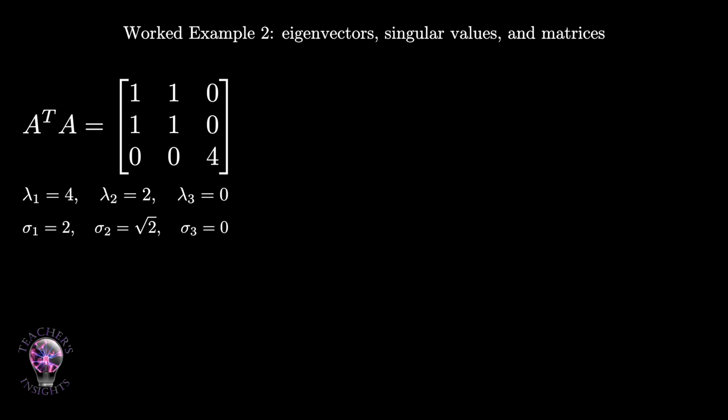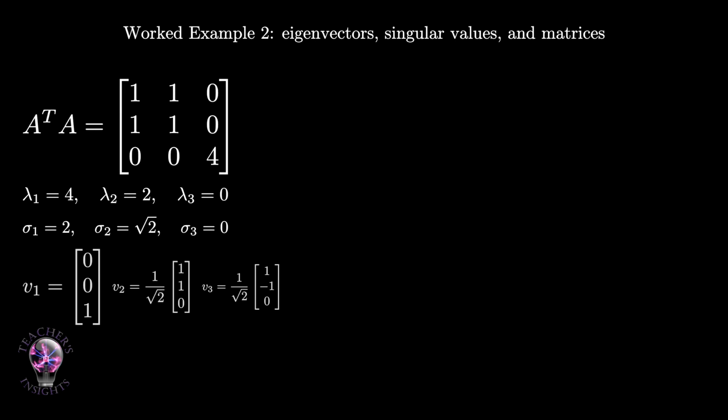The singular values are their square roots. Sigma 1 equals 2, sigma 2 equals square root 2, sigma 3 equals 0. The right singular vectors are v1 equals 0, 0, 1, v2 equals 1 over square root 2 times the vector 1, 1, 0, and v3 equals 1 over square root 2 times the vector 1, negative 1, 0. These become the columns of V.